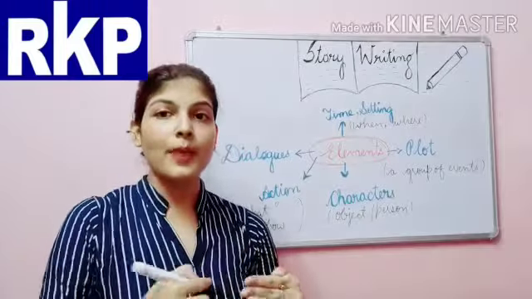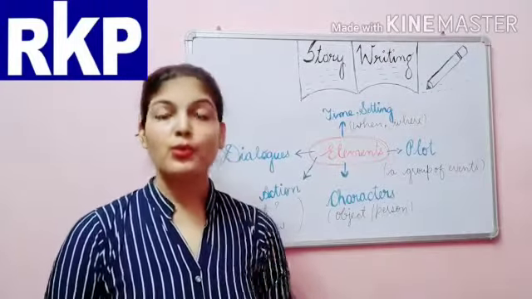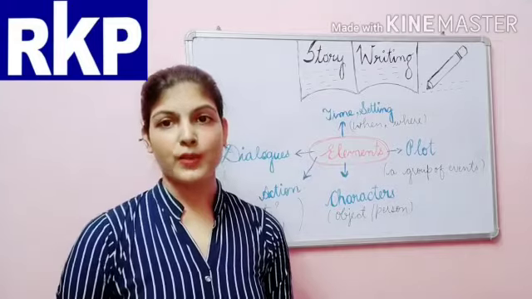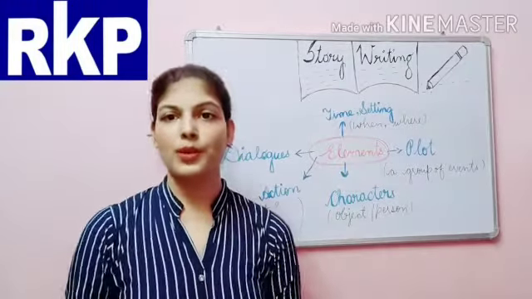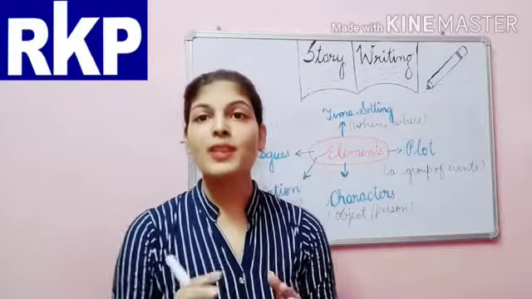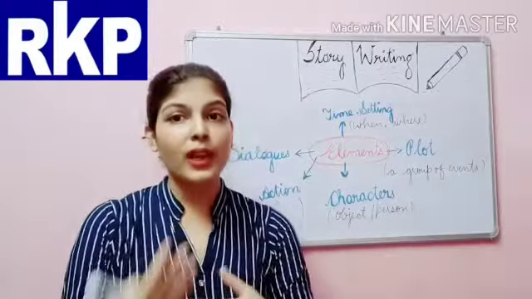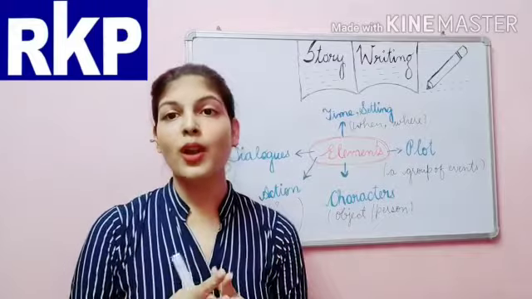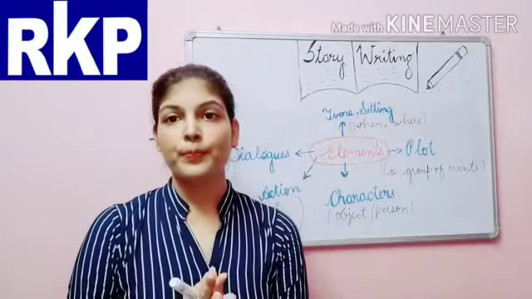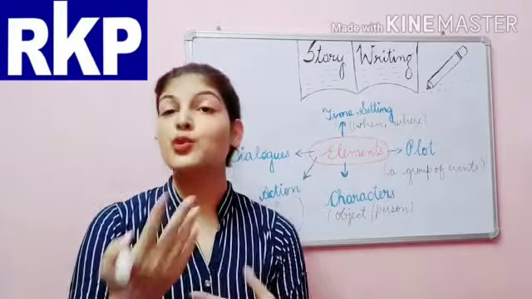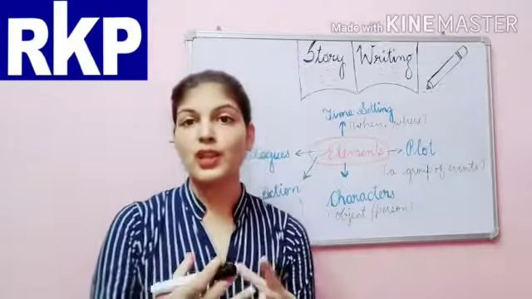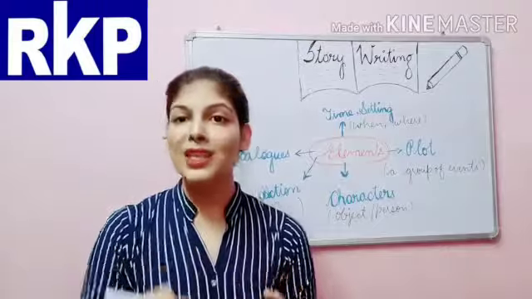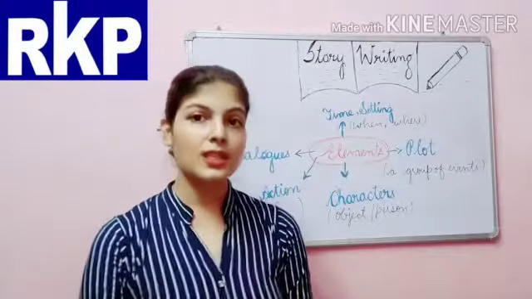These are the actions that are followed in the story. These actions must be in proper sequence, otherwise there will be no connection, and if there is no connection, the reader will not read it. Clear? And especially for students, marks will be deducted if there is no proper sequence.